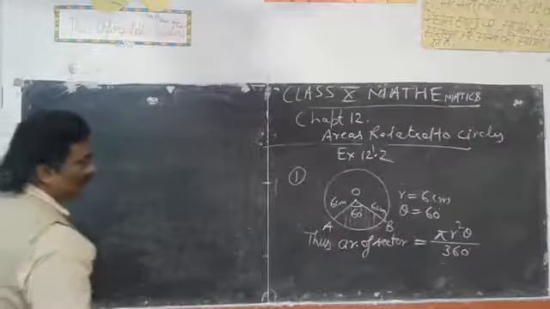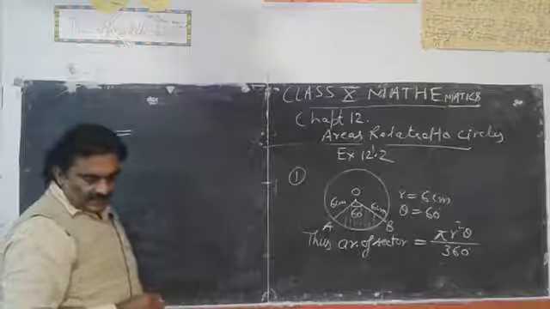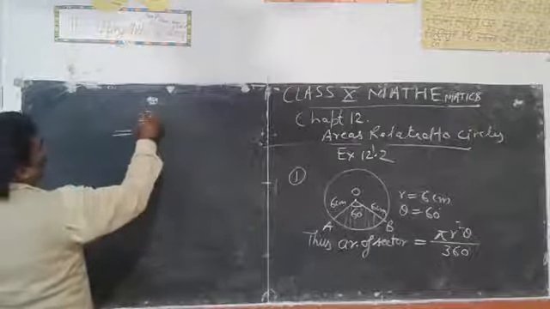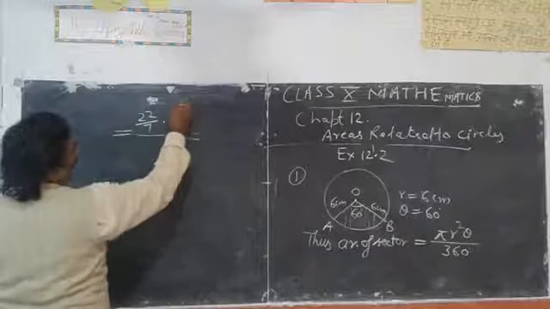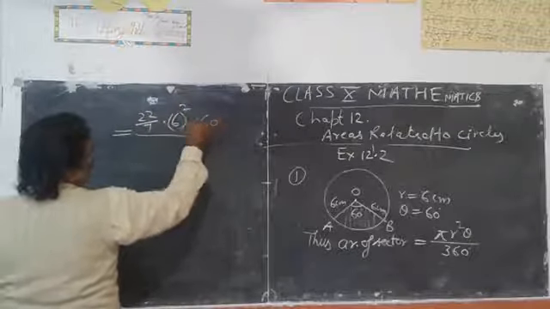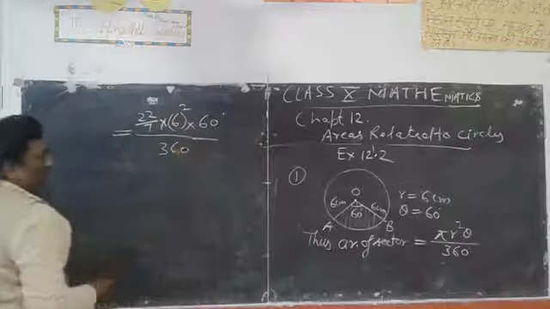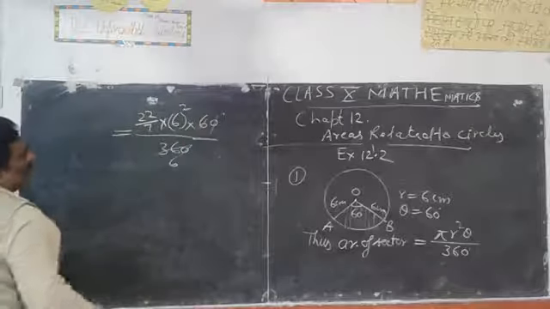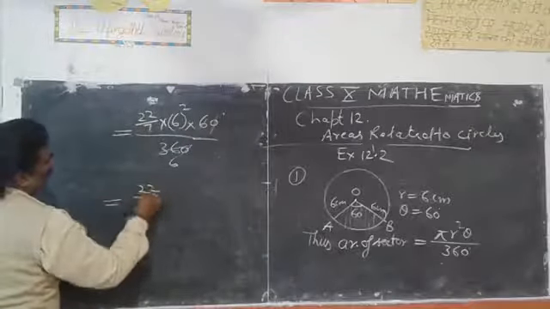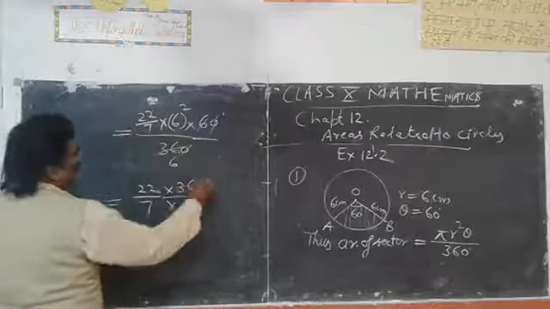Okay students, now we will put the values, pi equal to 22 upon 7. So 22 upon 7, r means 6 square, theta means 60 degree upon 360. So students, here 0 cancels out, 6 sixes are 36. So we can write 22 upon 7 multiplied by 36 upon 6.